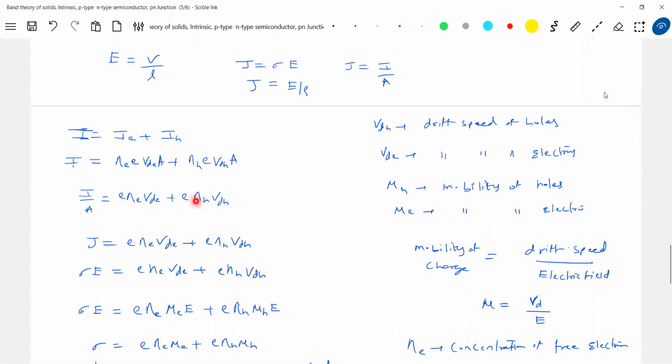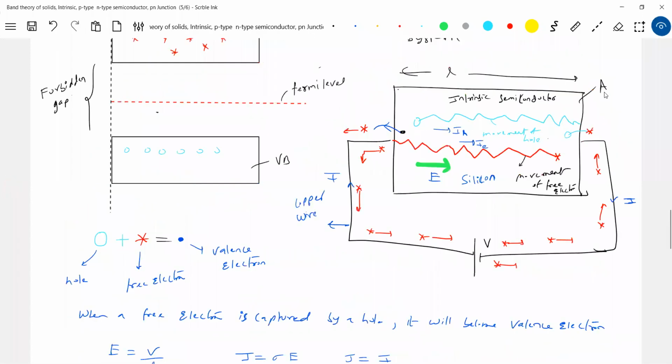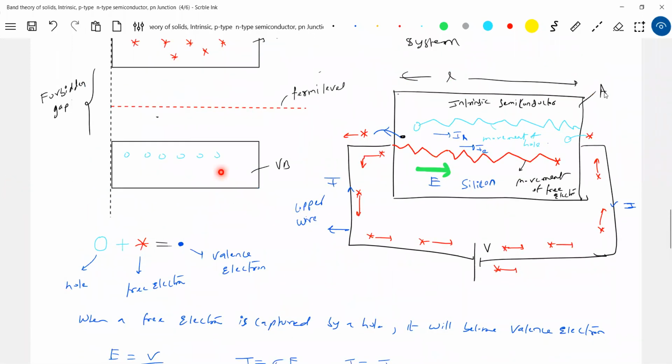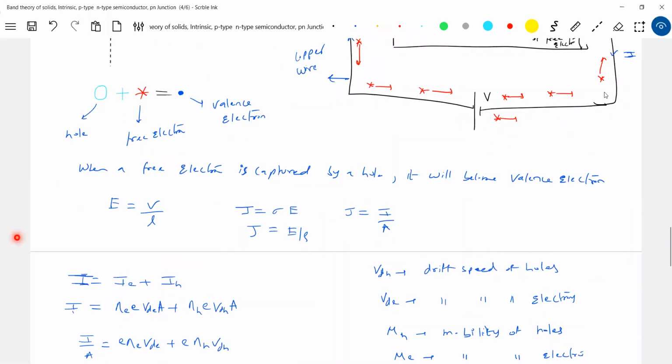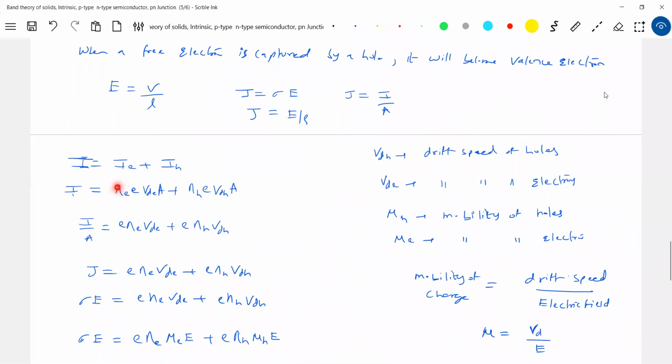Can I increase the number of electrons and holes? Sir, what about increasing temperature? But if I keep on increasing temperature, suppose I want the required current at 1000 degrees Celsius. At 1000 degrees Celsius, the silicon material will melt, no? And it will be very hot. So not possible. So what shall we do here? How to increase this particular current? The only option is, by some means, to increase the number of electrons in a semiconductor or the number of holes, problem solved. So what is our next adventure?